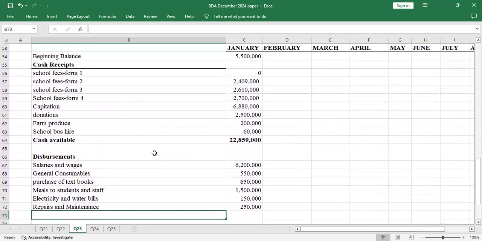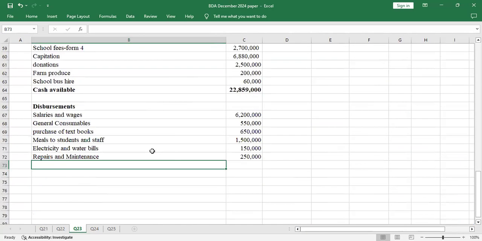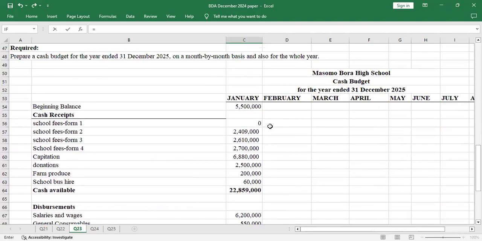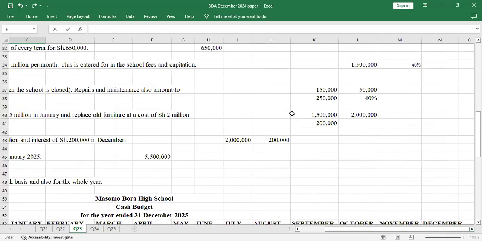Well, so we continue. Number 12, the school plans to buy additional learning and staff equipment worth shillings 1.5 million in January. Yeah, so there's a learning and staff equipment, and this was done in January. It was how much? 1.5 million, yeah?